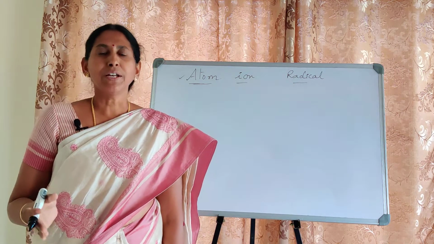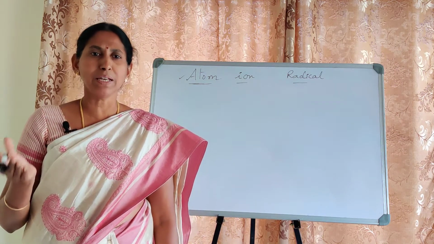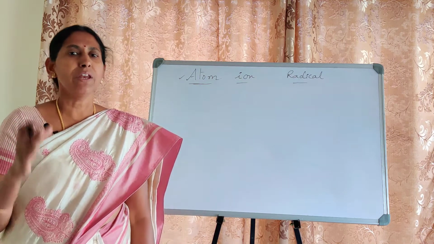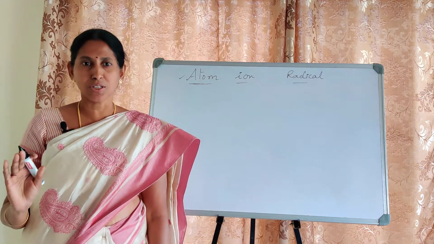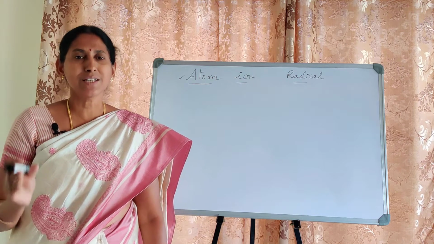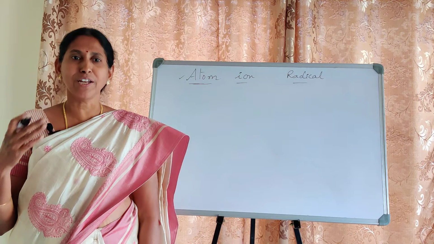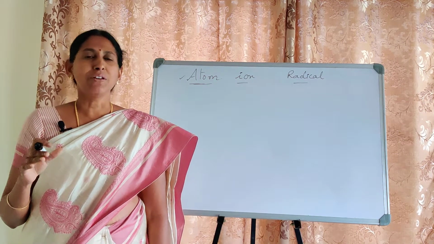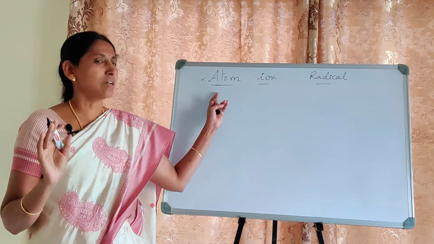It can't be divided by any physical means. By chemical means or under some extraordinary conditions, even atom can be divided, but under normal conditions atom cannot be divided. That is the reason why Dalton assumed that atom is indivisible. According to him, atom means indivisible, but nowadays we know very well that atom is also divisible. So let us try to understand what is atom.